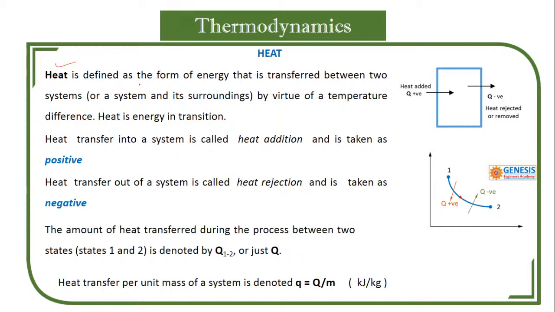Heat is a form of energy that is transferred from one system to another, or from system to surroundings, by virtue of temperature difference. What is that virtue of difference? If heat is to flow into another area, maybe system to surroundings or system to system, there must be some temperature difference. The two systems will have one temperature and the surroundings will have another temperature. Then heat will start flowing from higher temperature to lower temperature.